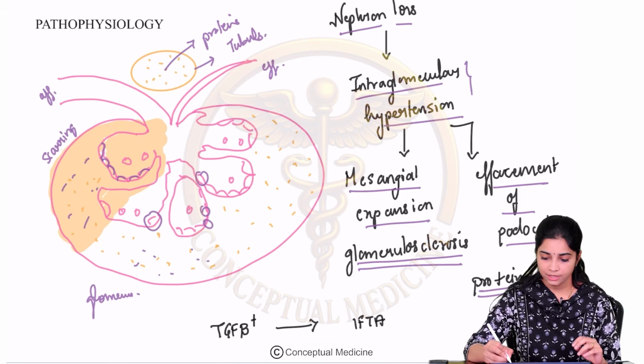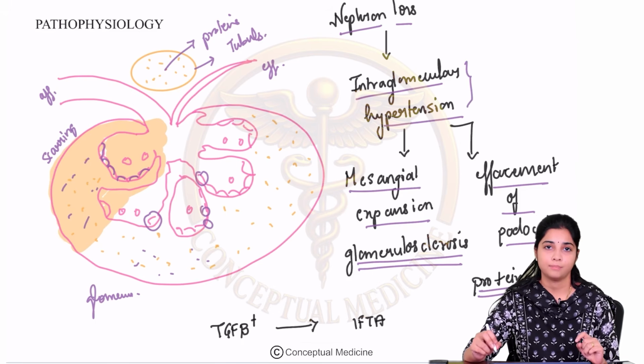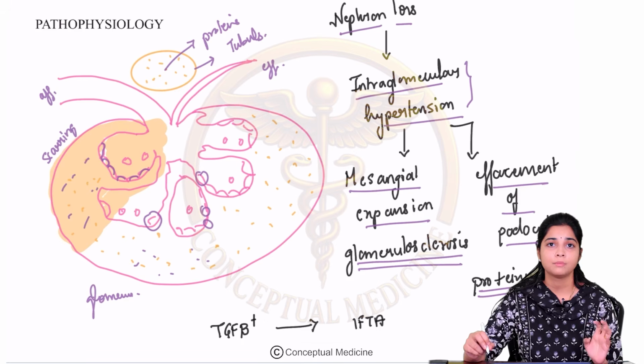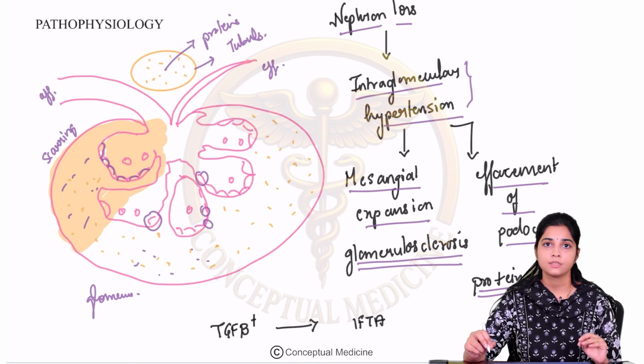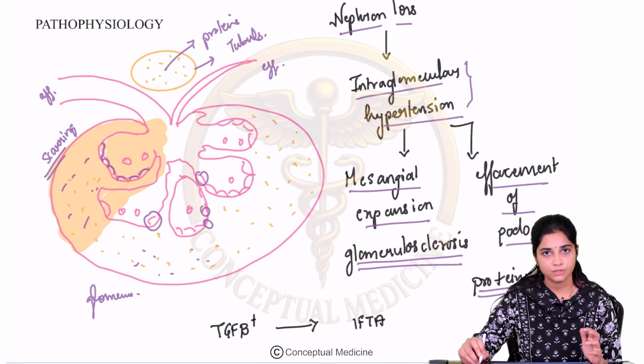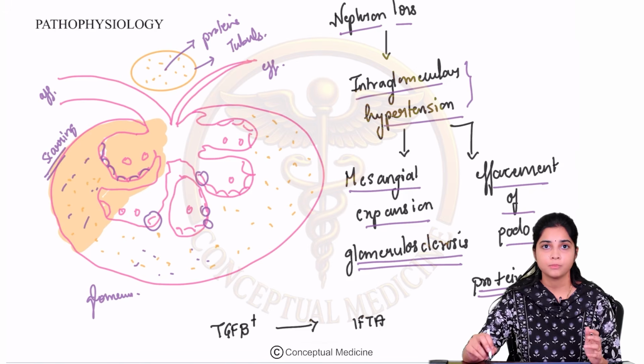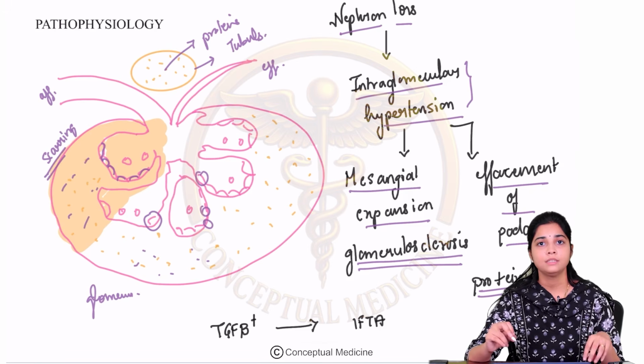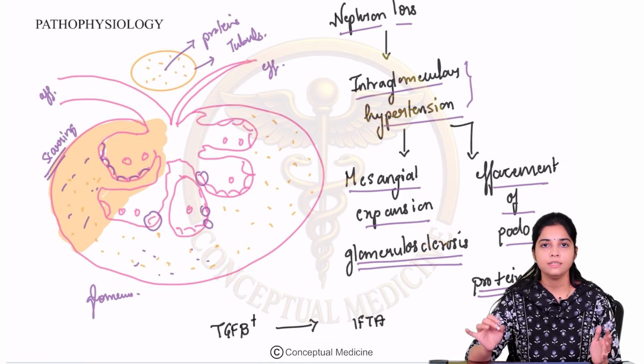To maintain the GFR, initially there is intraglomerular hypertension. This intraglomerular hypertension is okay in the initial stages, but in the later stages, it results in scarring of the kidneys and glomerulosclerosis, and there can be effacement of the podocytes and a lot of protein leak everywhere. So this in turn leads to progressive decline in GFR and results in chronic kidney disease.